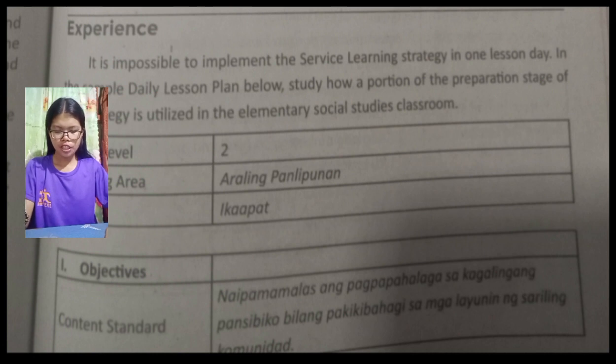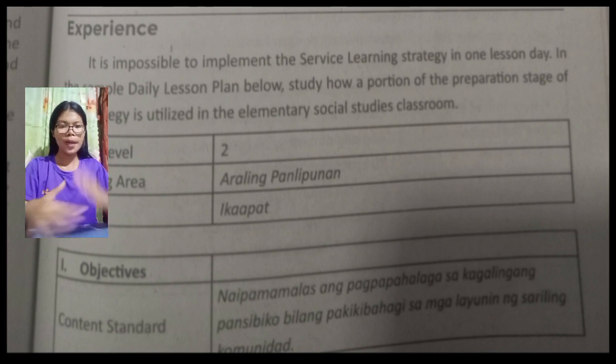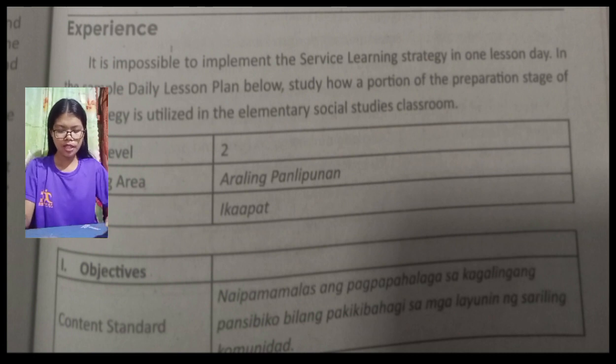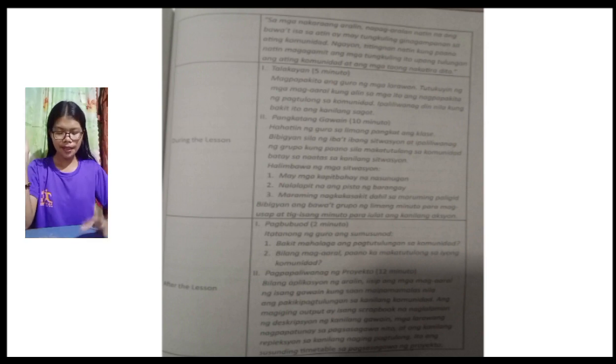The last one is how the preparation stage of the strategy is utilized in the elementary social studies classroom. When making a lesson plan, first, we have the objective, which includes the content standard, the performance standard, and the learning competency objectives. Second, we have the content, which is the topic we will discuss with the children.